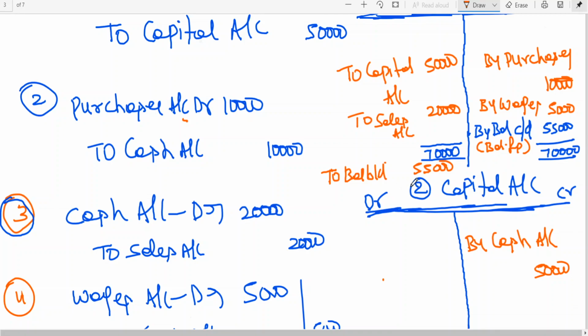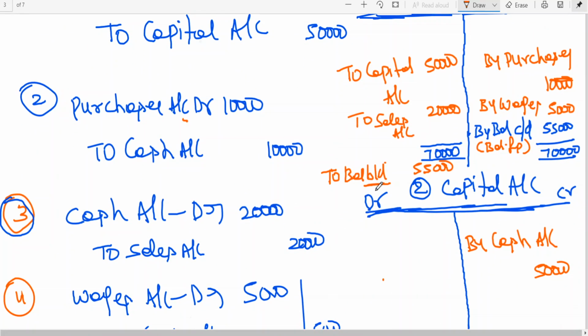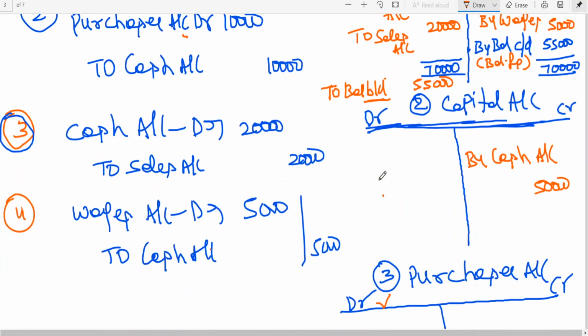This will become brought down, B by D. Brought down, brought forward from the previous day. That means as of today I have 55,000. Yesterday evening I had 55,000, and today morning I have 55,000. Yesterday's evening closing balance will become the opening balance for today. This is the opening of an account. After opening an account, we go for balancing. Clear to all of you? We will be learning and practicing. When you practice more, you will be able to understand this.